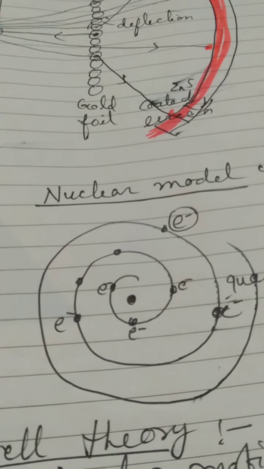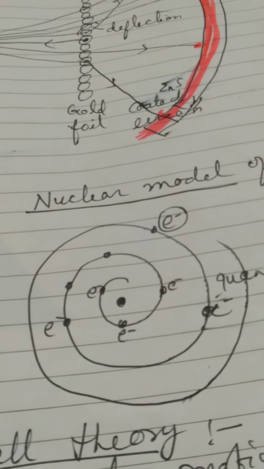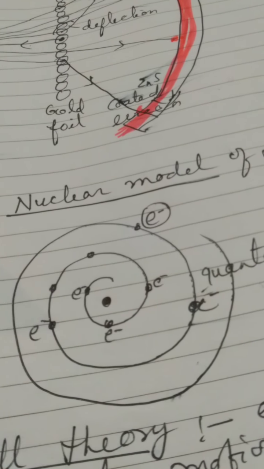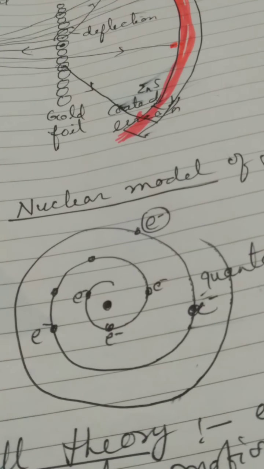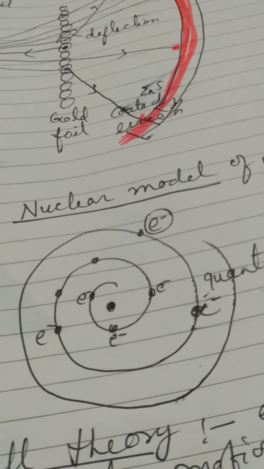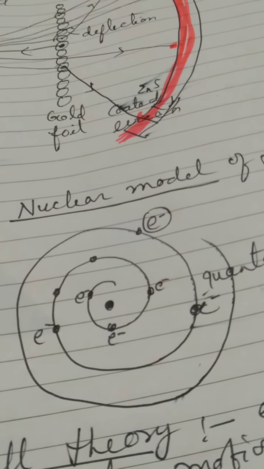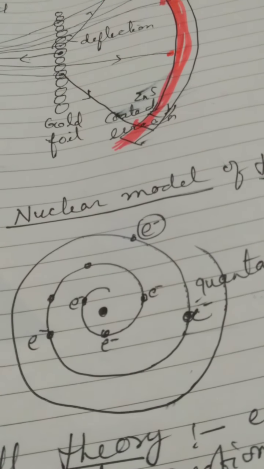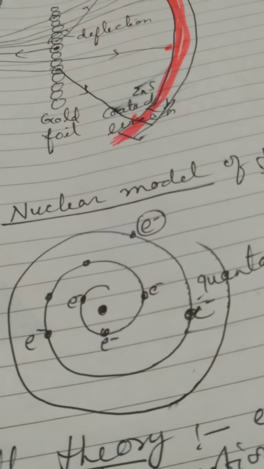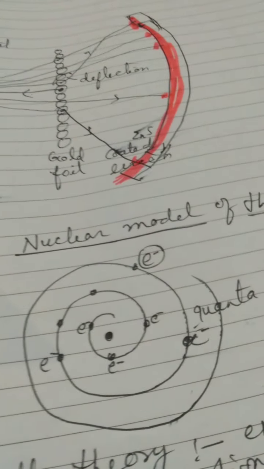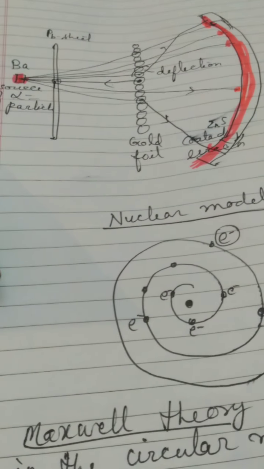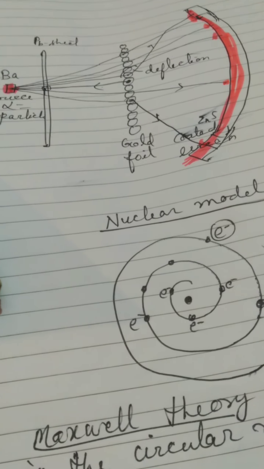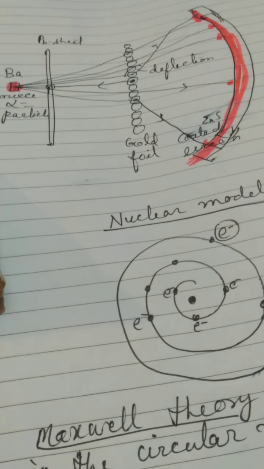The second biggest drawback was that Rutherford could not explain how the electrons are distributed around the nucleus of the atom. This was again given by Niels Bohr, and we will study in our coming classes what the way of distribution of electrons is, in the most successful model of the atom, Niels Bohr's model. So this was the achievement, experiment, success and failure related to Rutherford's model of the atom. I have taken an integrated class, and I hope this will clear your concept of the first nuclear model of the atom. Children must watch it to gain knowledge.